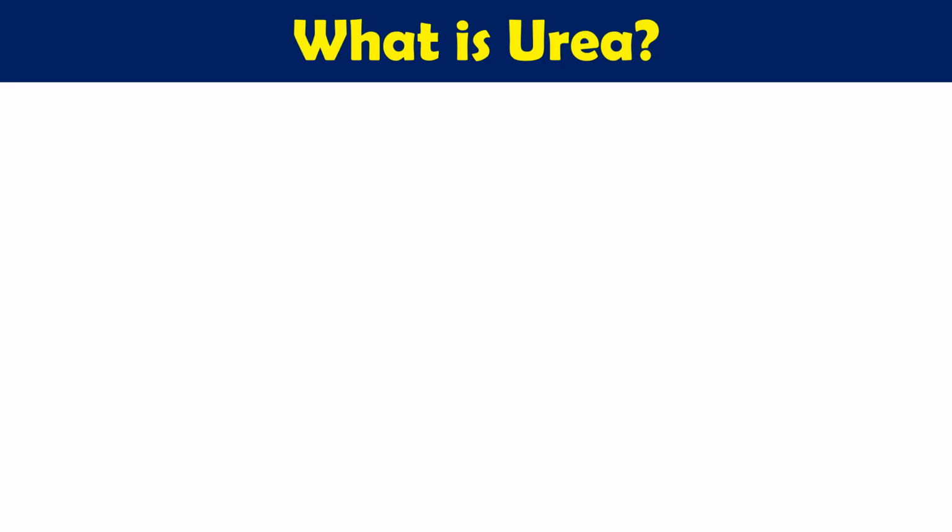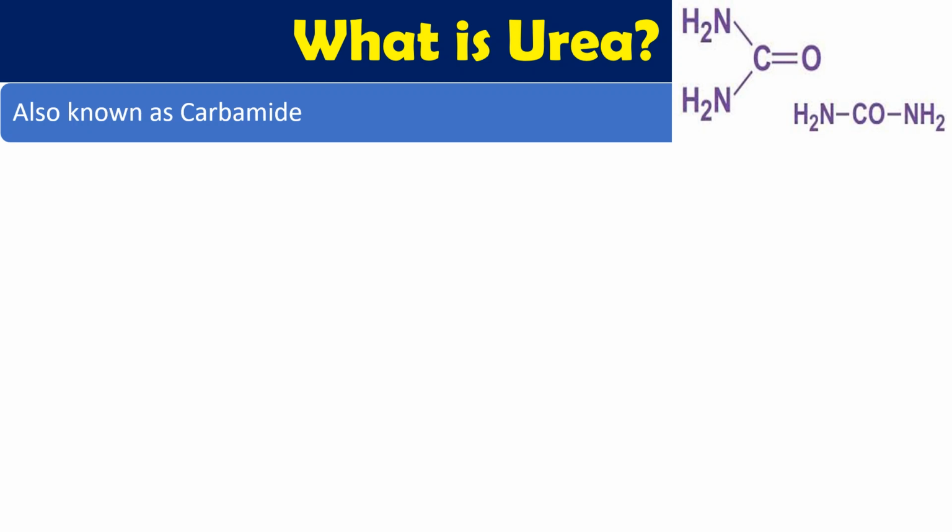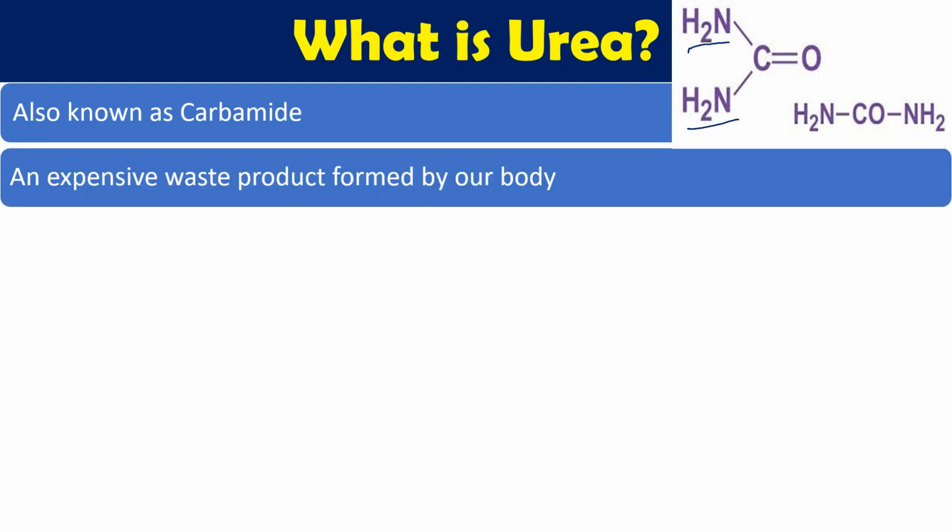So first we should understand what urea is. This is the basic structure of urea. It is a waste product, which is also known as carbamide. In urea, we have one amino group and a second amino group, which are linked together with the carbonyl group. So that is NH2CONH2.